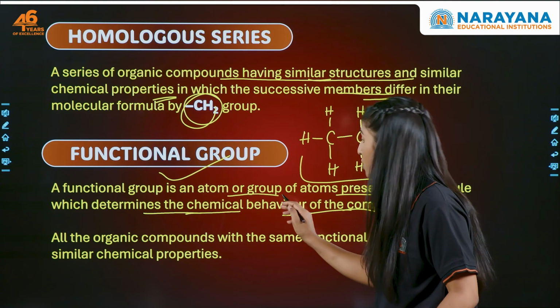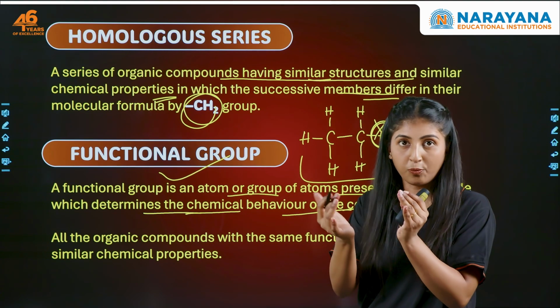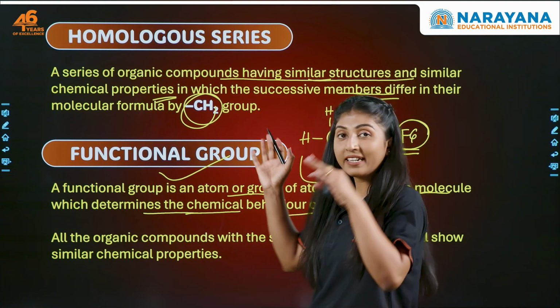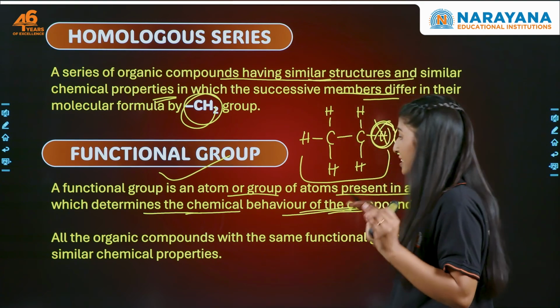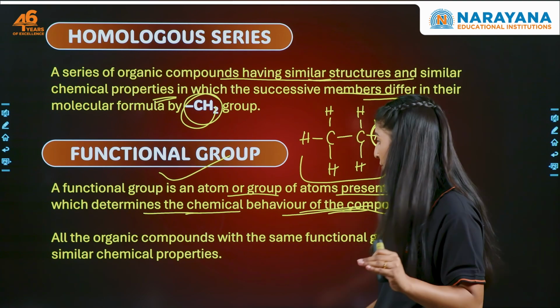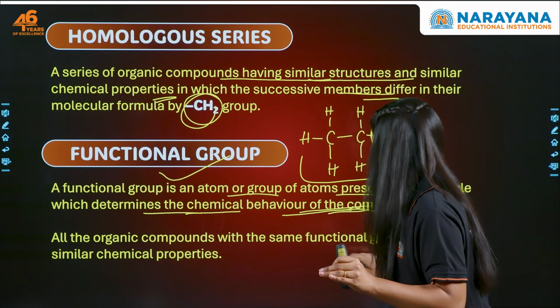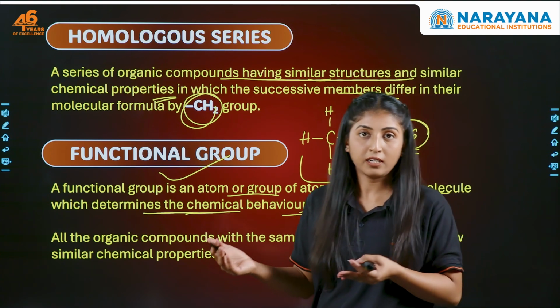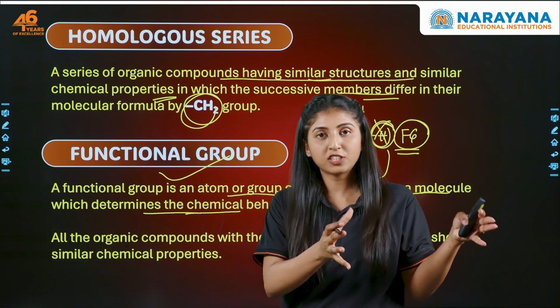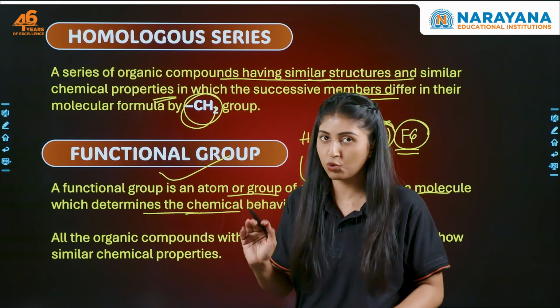So it's an atom or a group of atoms. It can be a single atom or it can be a group, right? So whenever they get attached to a molecule, it changes the entire property. That is, it is changing the entire chemical behavior of that compound. So all the organic compounds with the same functional group will show similar chemical property. जिसके पास भी same functional group है वो लोग similar chemical property show करेंगे.